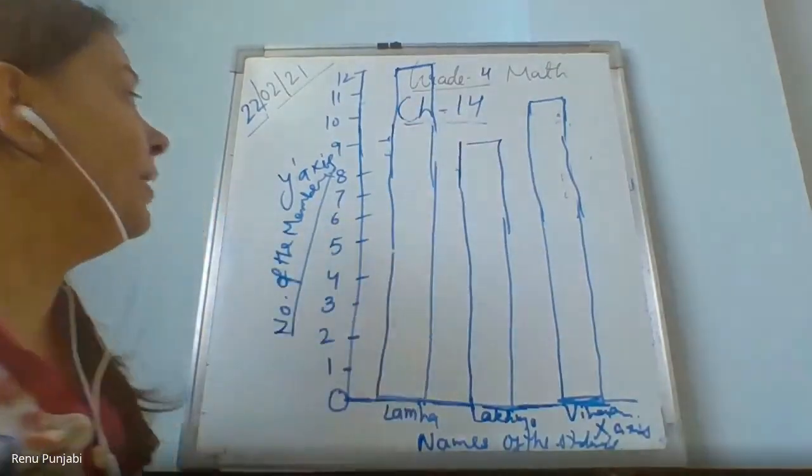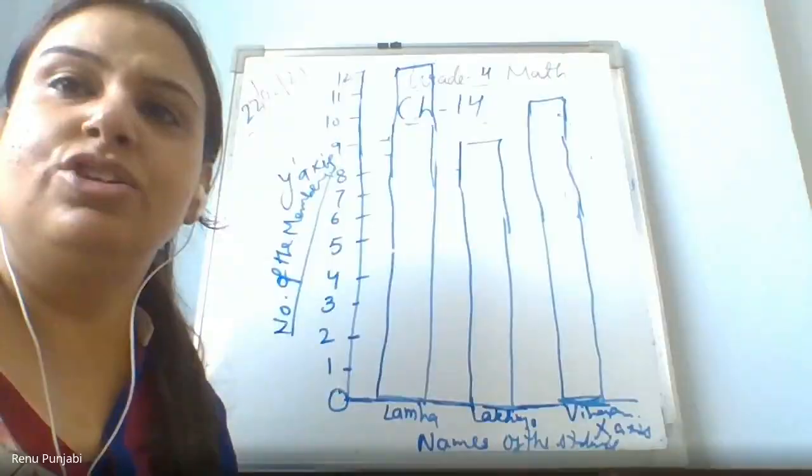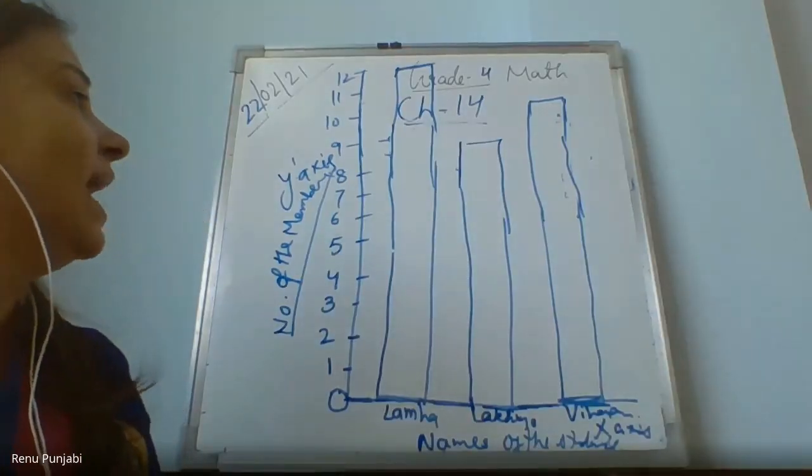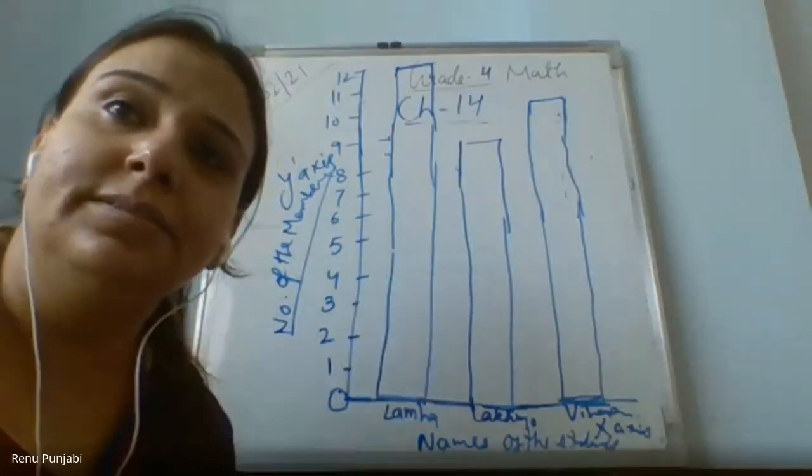Who is having the highest number of members in his or her family? Lamha. Who is having the least number of members in her family? Lakshya. So, is the bar chart easy to understand? Yes, ma'am.